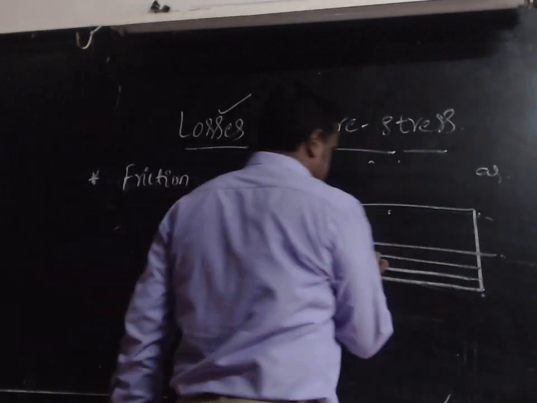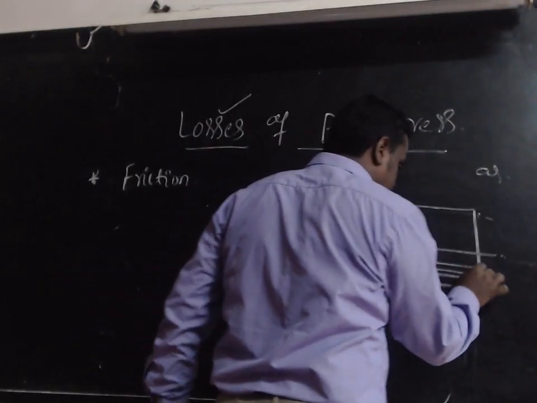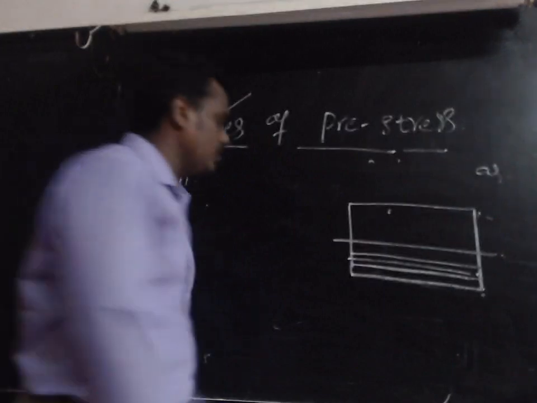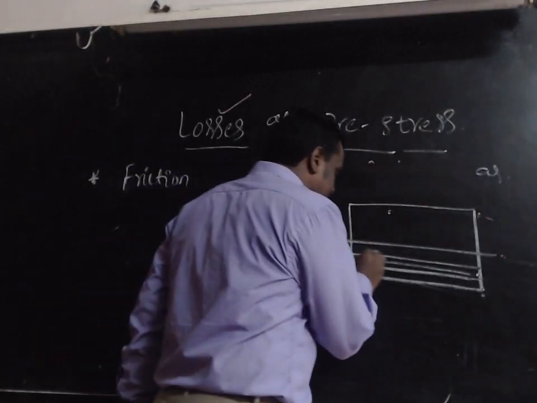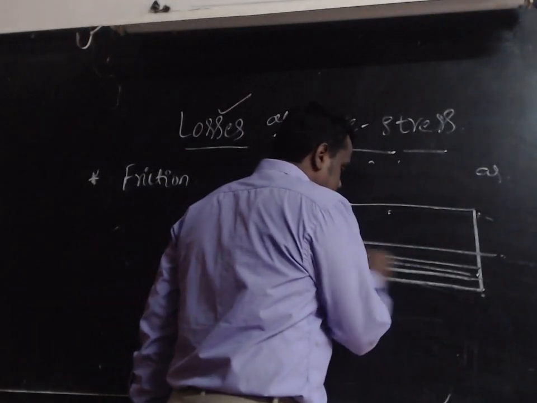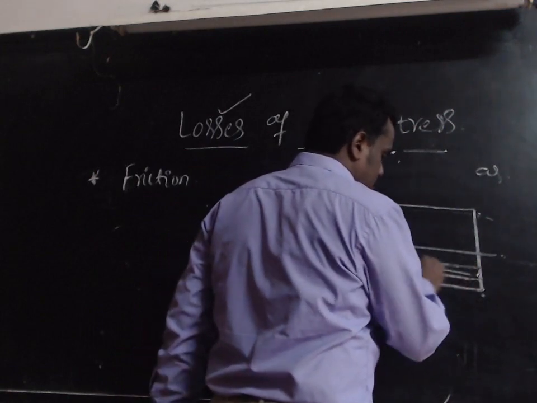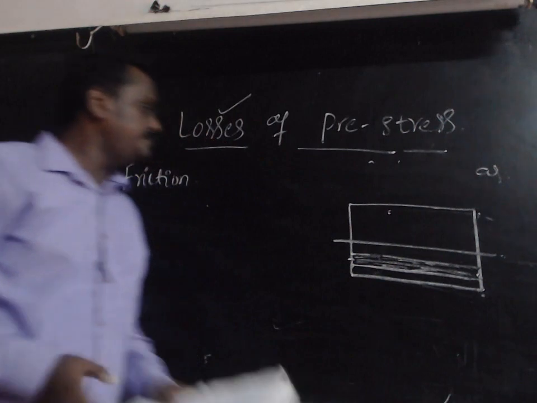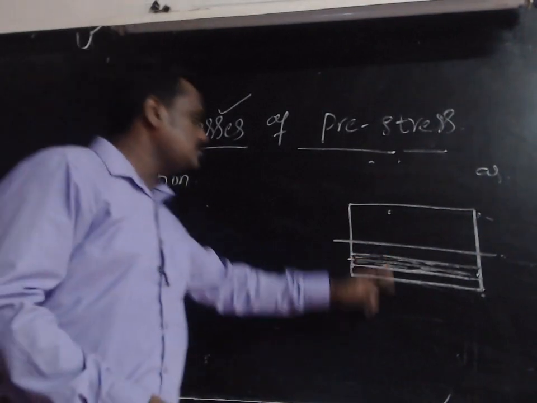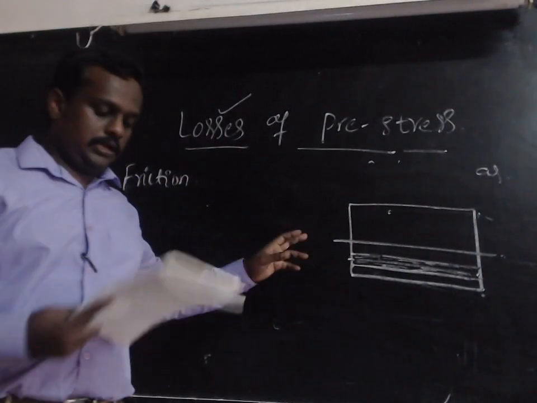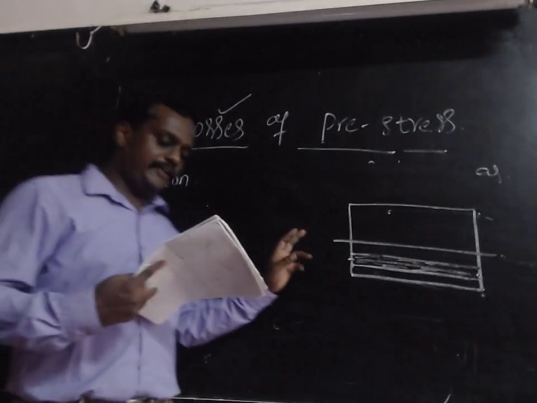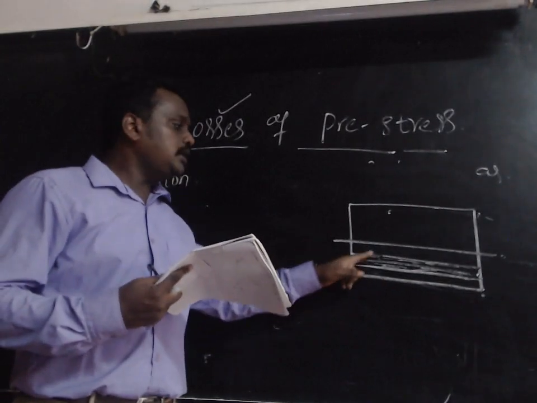Okay, so this is the duct. Inside the duct we place the steel, and this space is filled by cement slurry or admixtures. If this gap is not filled properly, there will be frictional effects between the cable and the duct.